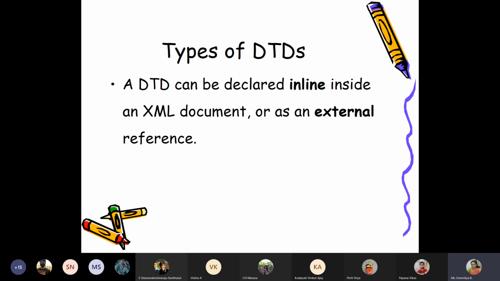Okay, we have come to the end of the DTD concept. Now we know how to write a DTD. We know how to define an element, how to write the attribute. Okay, so we will be able to write the DTD.